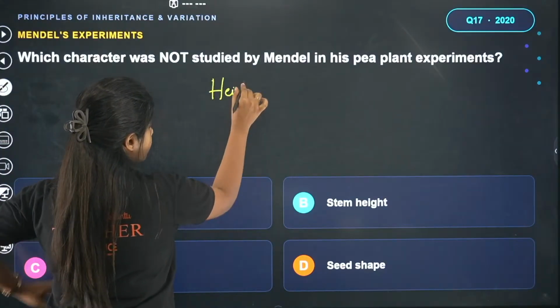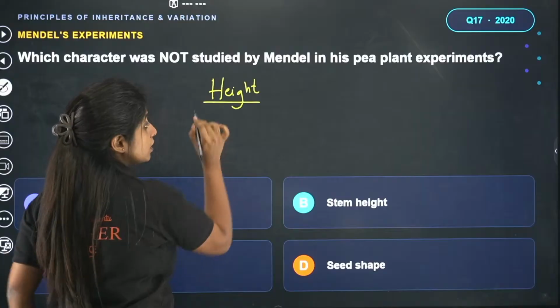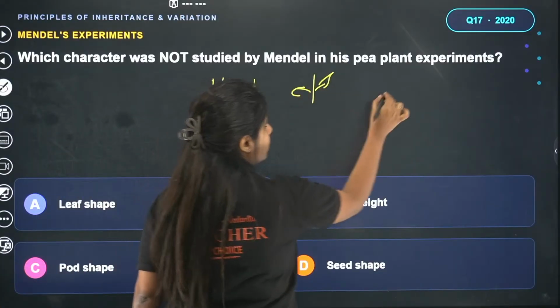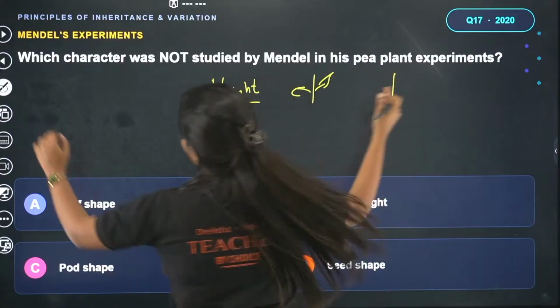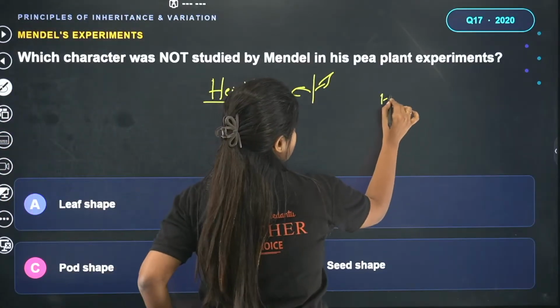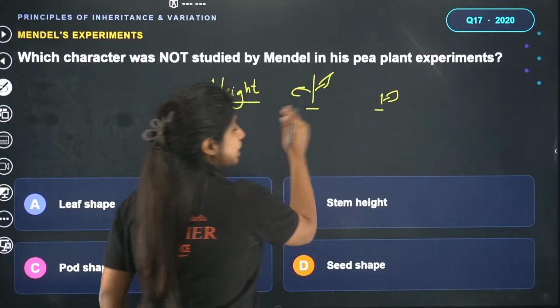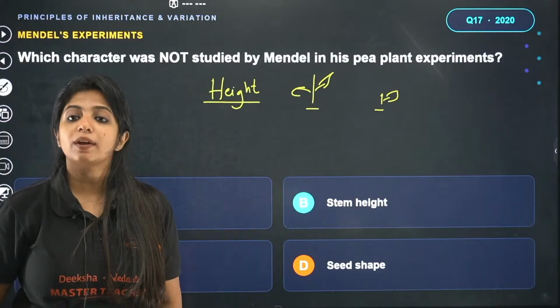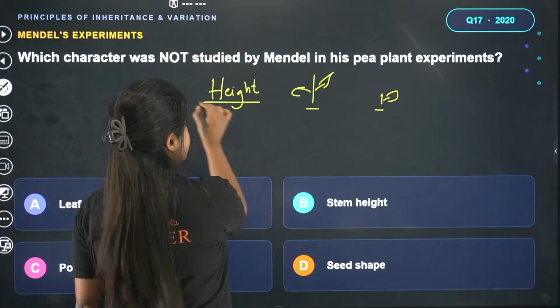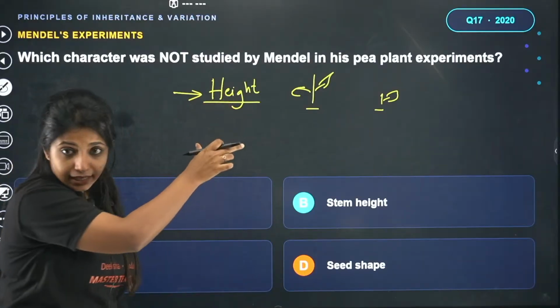When he spoke about height, he could find pea plants which were really tall, and pea plants which were very short, which we say dwarf. When you have these contrasting traits, it was very easy for him to study the genetics of a plant. So one such character was height.